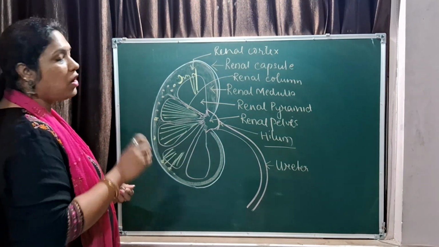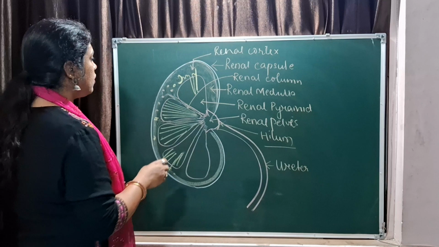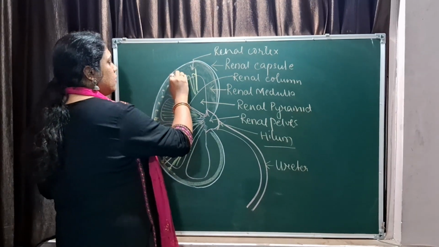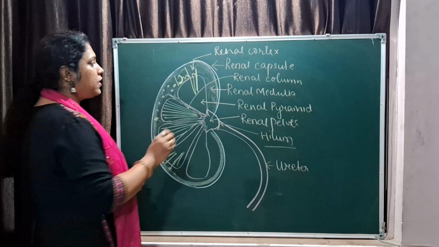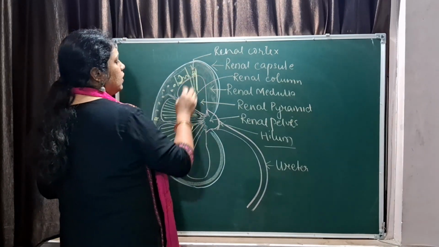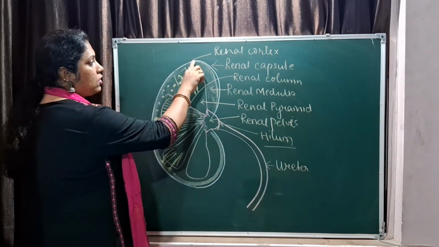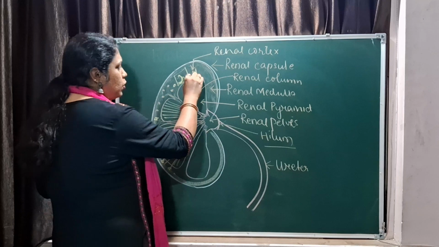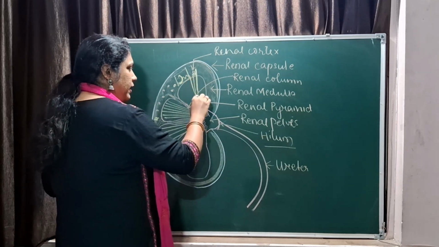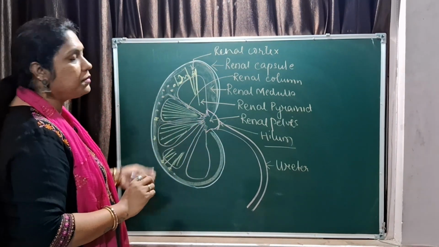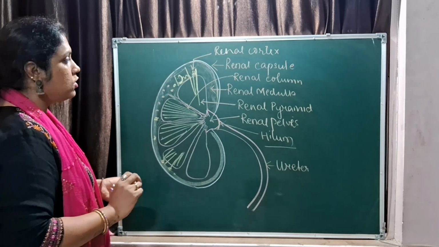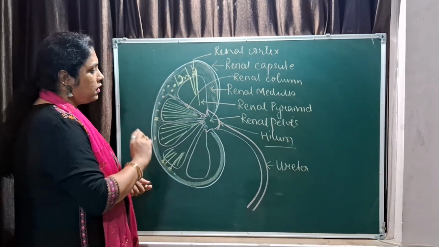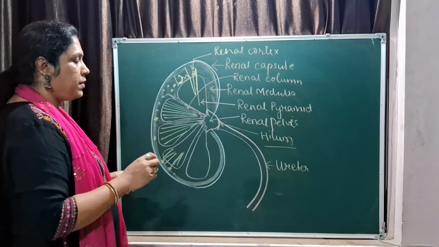So location of the different parts of the nephrons: the head, that is the Bowman's capsule, the proximal convoluted tubule, the distal convoluted tubule lie in the cortex, and the loop of Henle and the collecting duct lie in the medulla. Is this clear? So now let us move ahead with the entire system and how it works.